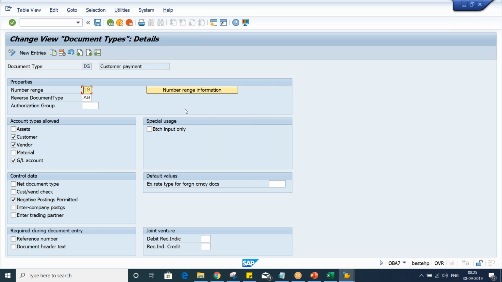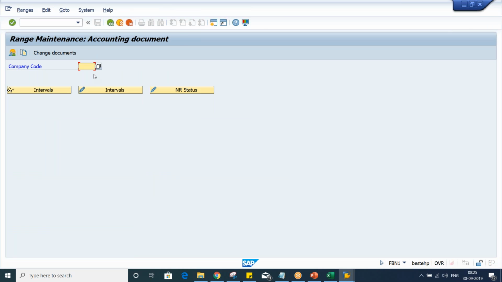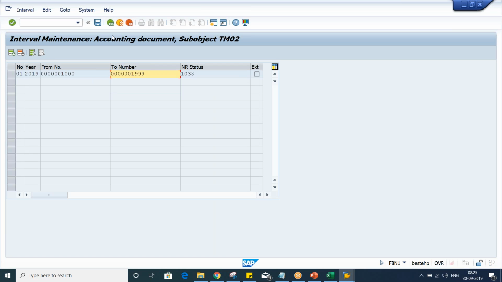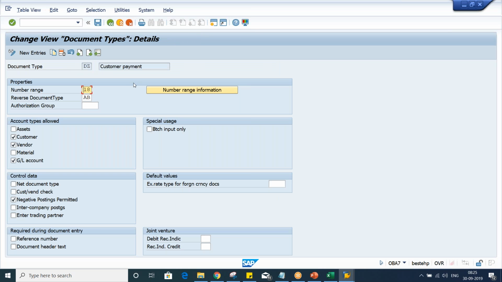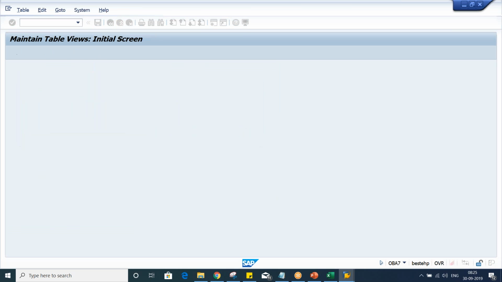If you have a look here, number and information, give your company code. We have set up 01 number range, right? So either you set up 18 here and save it, or else you just come back and assign 01 and save it. Whichever you want, you can do.